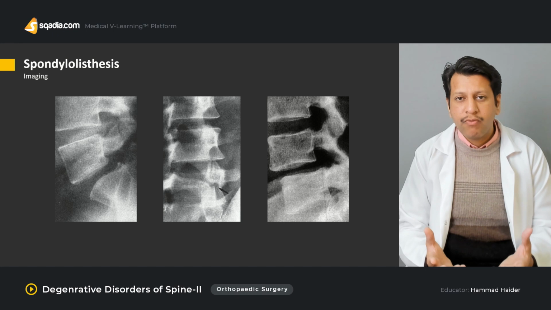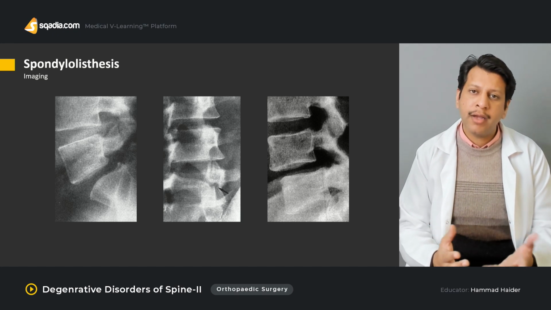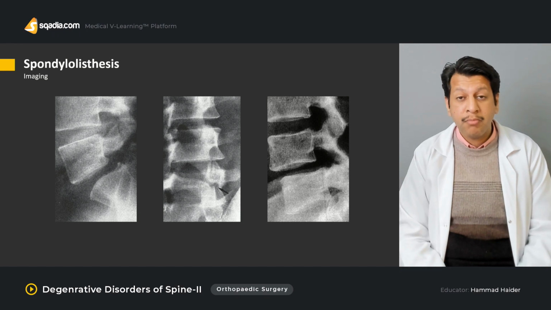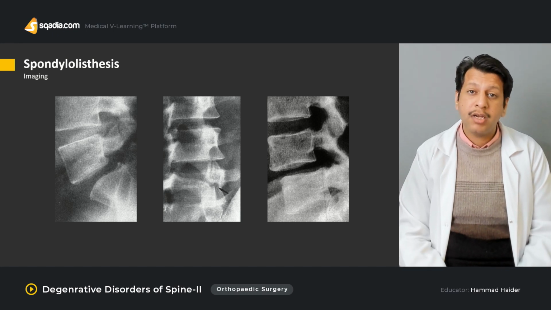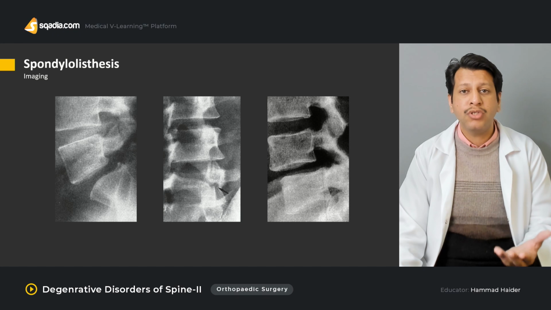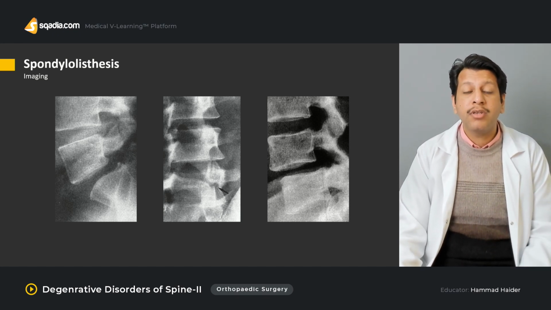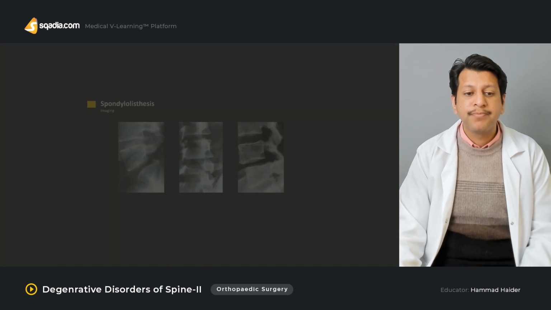What else we can go for after X-rays is usually the MRI. Unless MRI is contraindicated, in which case you can go for CT myelography, but usually MRI is more than enough, not only to judge the slip, but also to see what is actually happening with the canal, whether it is stenosing or not.